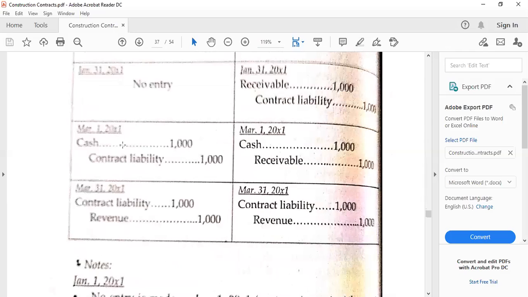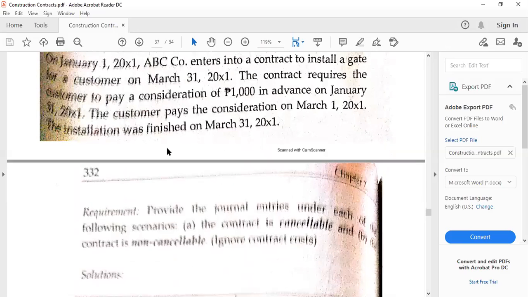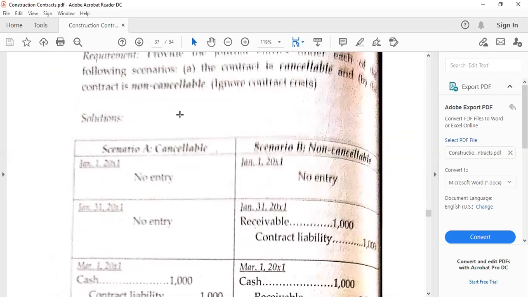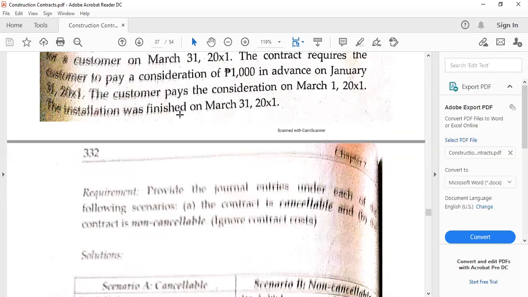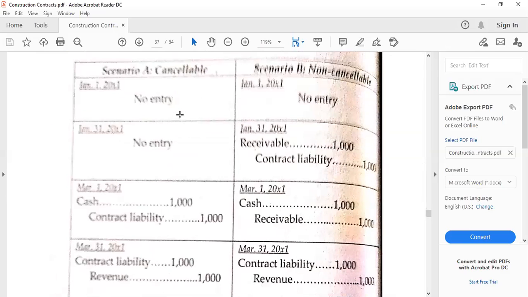Then by March 1, 20X1, this is the time that we are going to debit cash and contract liability if cancelable. So if you can notice, no receivable yet. And then again, it is a cancelable contract, so anytime the construction company can get out of it. So that's why we have to be safe here.